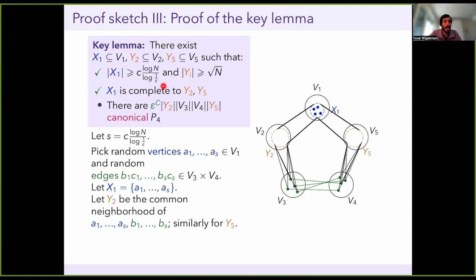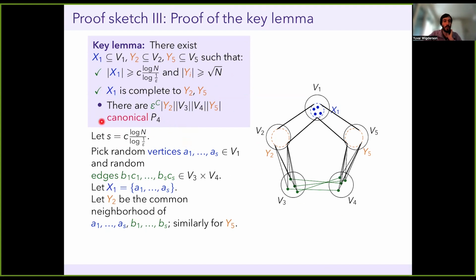Certainly the size of x1 is immediate because that's how I defined x1, to have s vertices for this choice of s. The size of y, you need to do some computations, which I'll spare you. But this is basically a fairly elementary computation. When you select random vertices in a graph and you ask how many common neighbors they have, because I'm selecting at this scale, if I choose this constant correctly, we can ensure that y2 and y5 have size at least square root n. So hopefully everyone's okay with that.